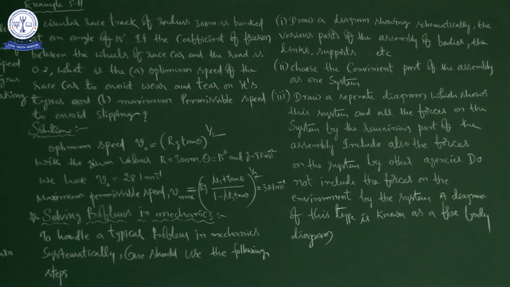A diagram of this type is known as a free body diagram. For example, a person is standing here and there is some mass, and he is pulling this mass towards him. Now one force is from this side because he is applying it, and another force is in this direction, that is the gravitational force, his weight. By drawing like this, with the weight and the force he is applying, it becomes a free body diagram of the person. If you take the person as a system, these are the forces: one is the gravitational force and the other is the muscular force, the two forces acting on the person.